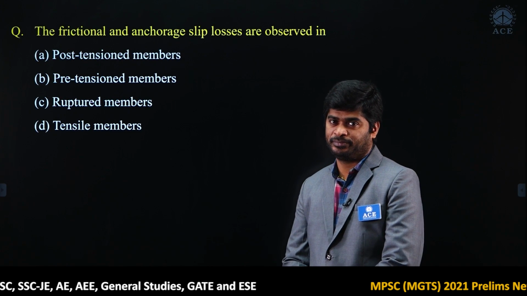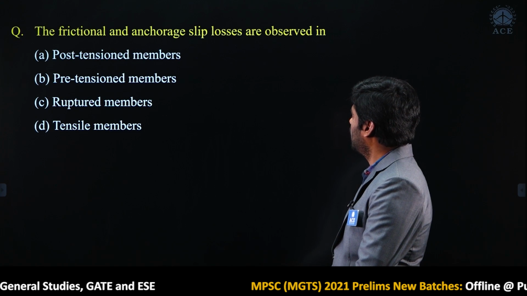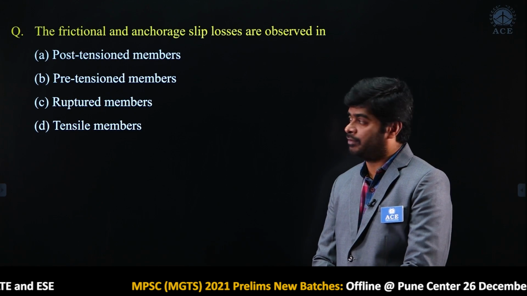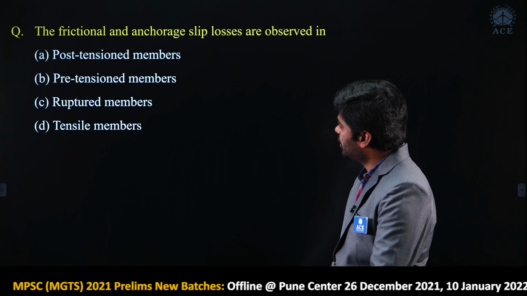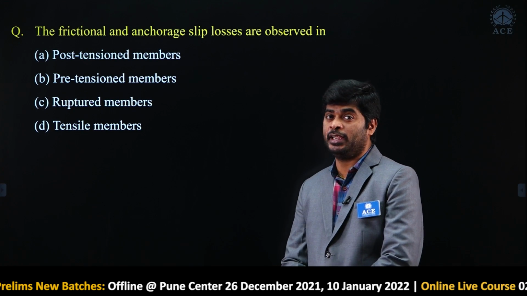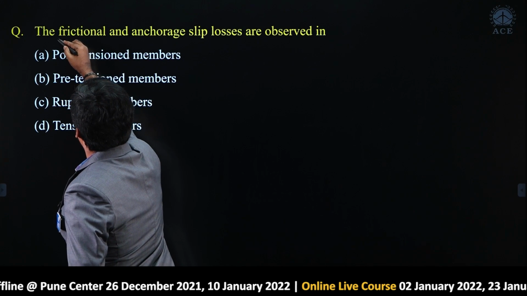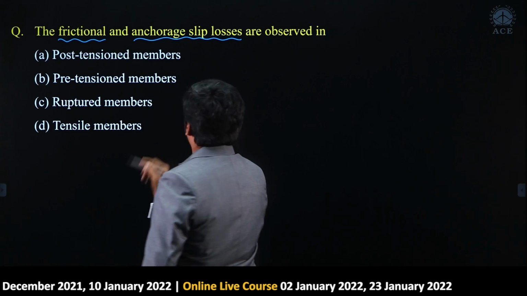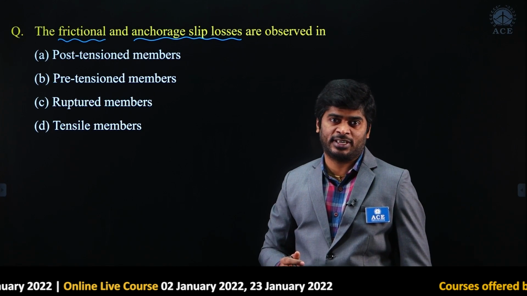First question: the frictional and anchorage slip losses are observed in: option A, post-tensioned members; option B, pre-tensioned members; option C, ruptured members; option D, tensile members. As given here, frictional and anchorage slip losses, these losses we come across in pre-stressed concrete.